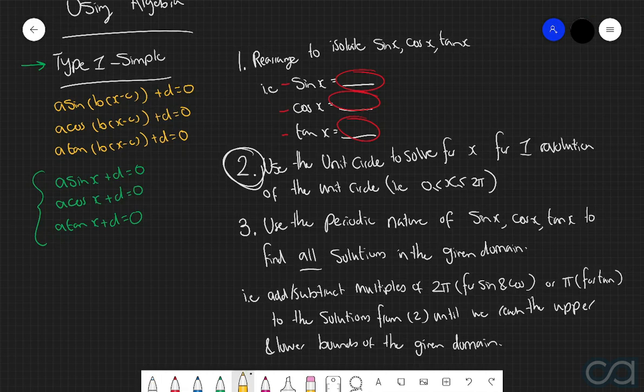Now, just as a quick thing here as well, when we are going about implementing step number 2, we need to recall the fact that sine is the vertical position of the point around the unit circle, cos is the horizontal position of a particular point around the unit circle, and then tan is equal to sine over cos, or in other words, it's the tangent of the line from the origin up to that point.